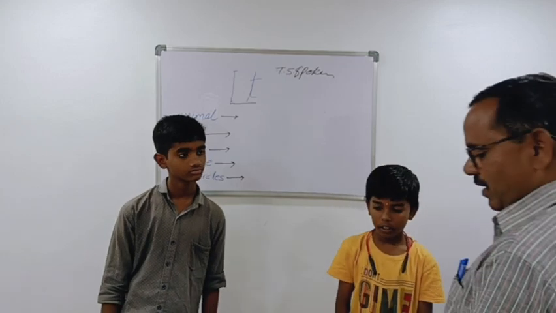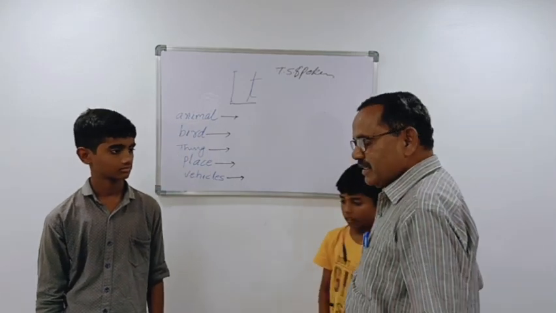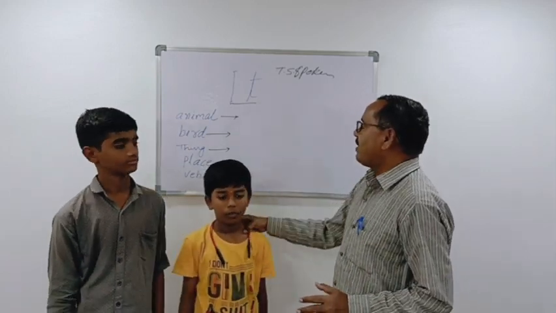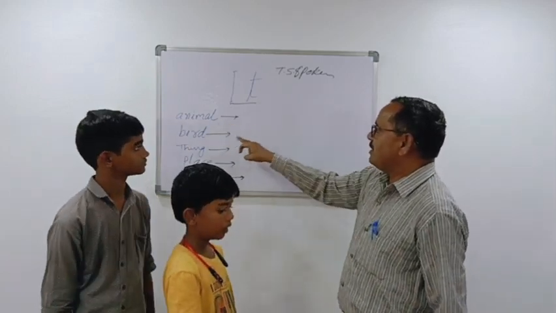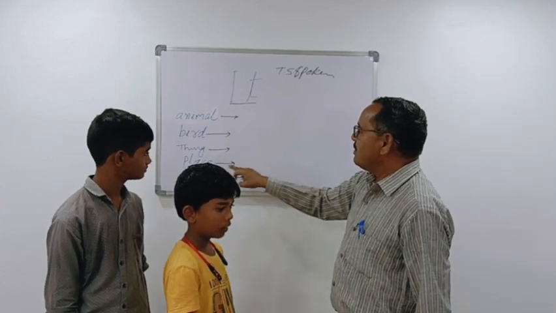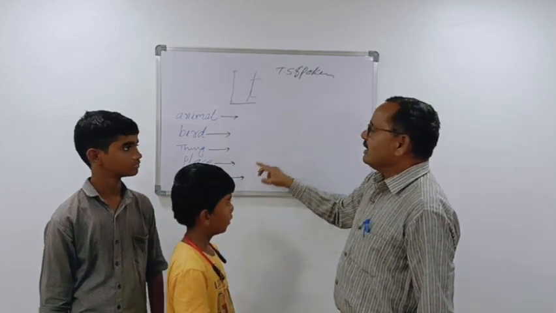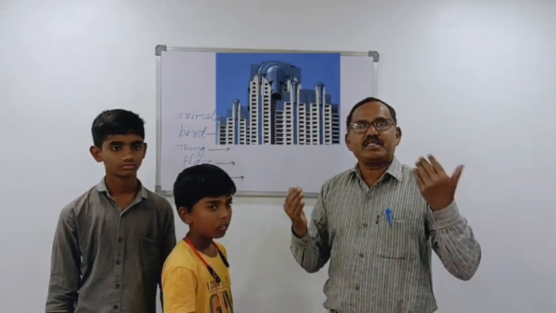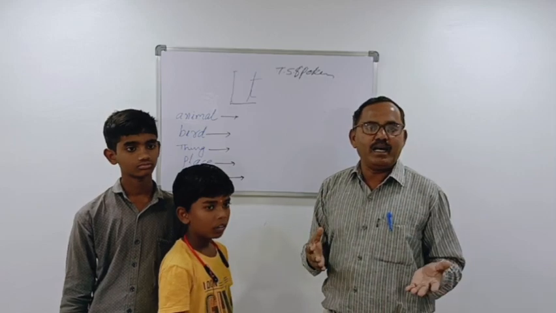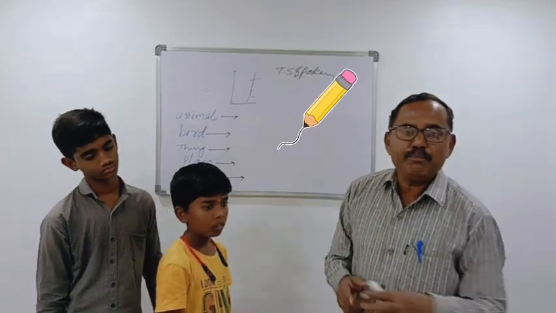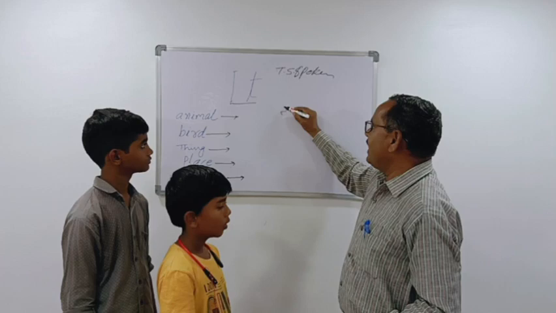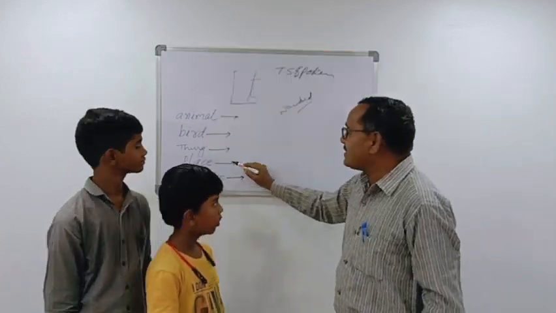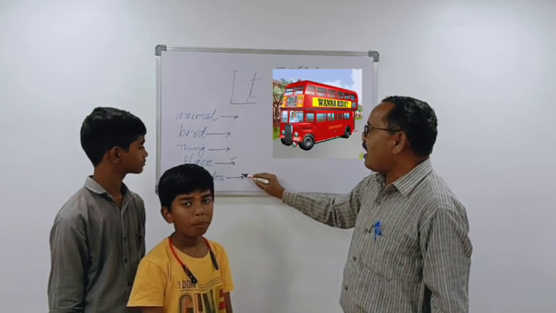So this is how they have shown what the third person singular is. They are talking about an individual animal, bird, thing, place, or vehicle. It is Delhi. If you are showing Delhi, you can say it is Delhi. It is Kanpur. It is Allahabad. It is Nanded. It is Mumbai. Those are the places. Vehicles: bus, car, jeep.